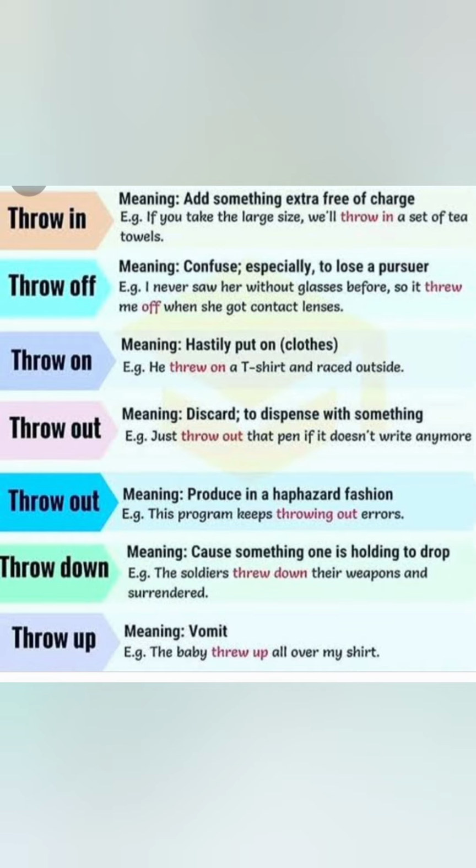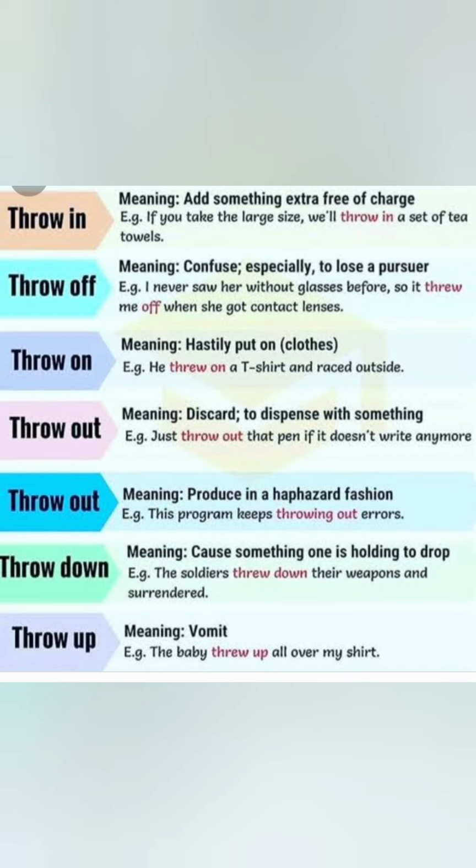Throw in means add something extra free of charge. Throw off means confuse, especially to lure a pursuer. Throw on means hastily put on. Throw out, discard or dispense with something. Throw out, produce in haphazard fashion. Then throw down means cause something one is holding to drop. Throw up means vomit. The baby threw up all over my shirt. You see here, when the words come together, they give you a different meaning.